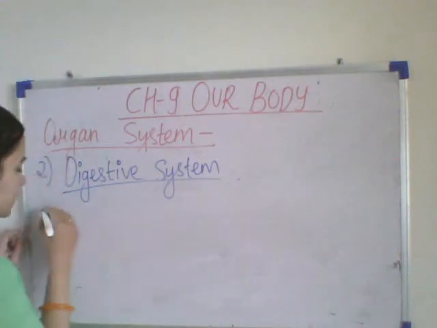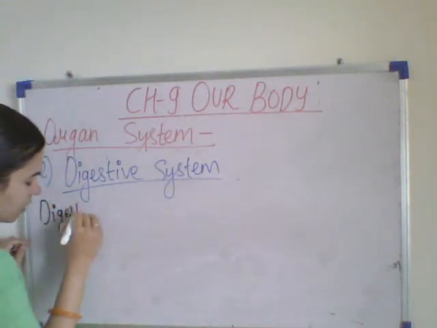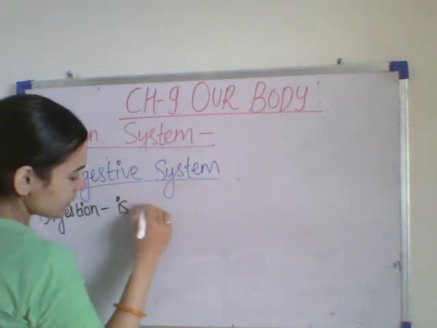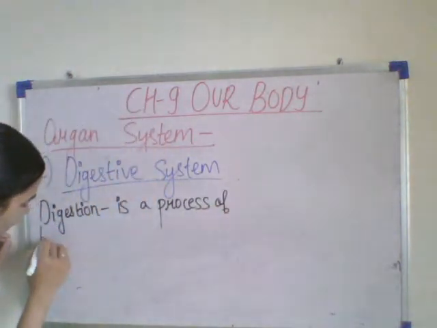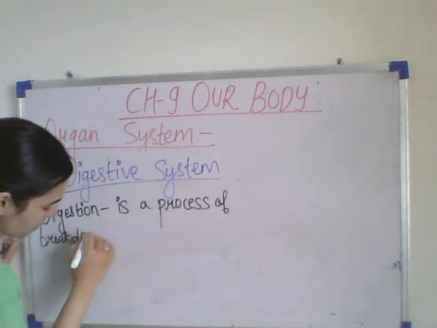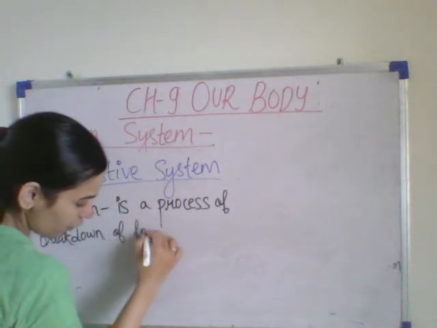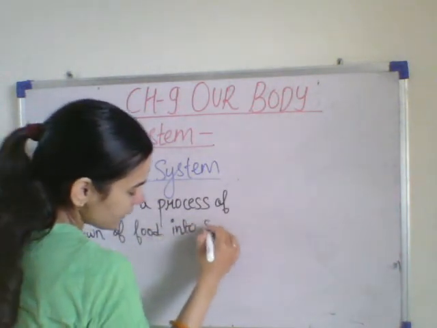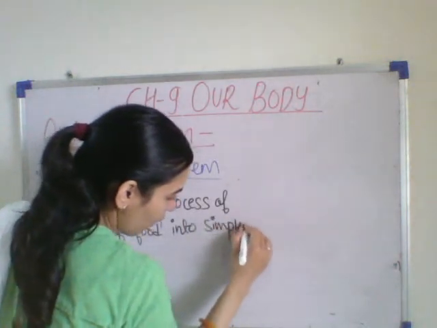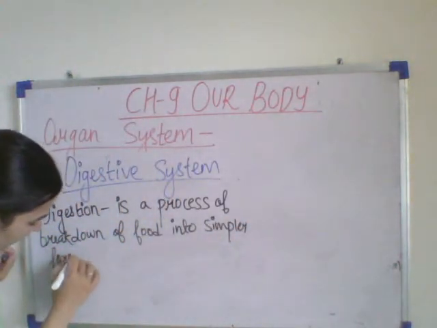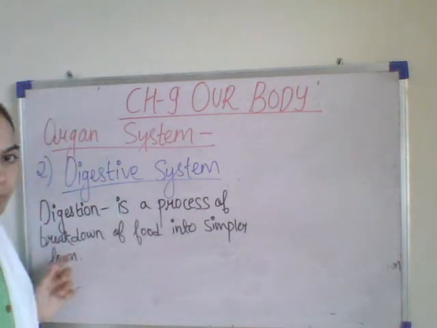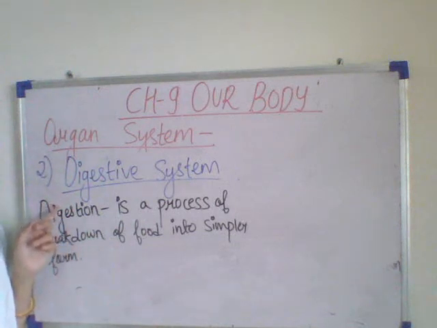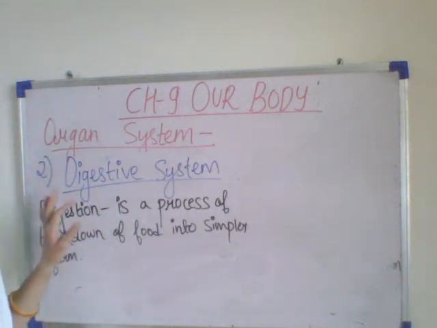So what is digestion? Digestion is a process of breakdown of food into simpler form. Whatever food we eat is broken down into a simpler form. It is known as digestion. The organs that help in digestion of food together form the digestive system.